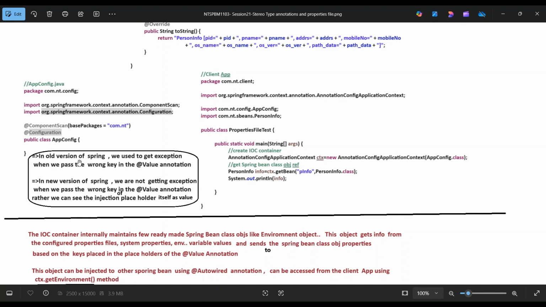In old versions of Spring, we used to get an exception when we passed a wrong key in the @Value annotation.